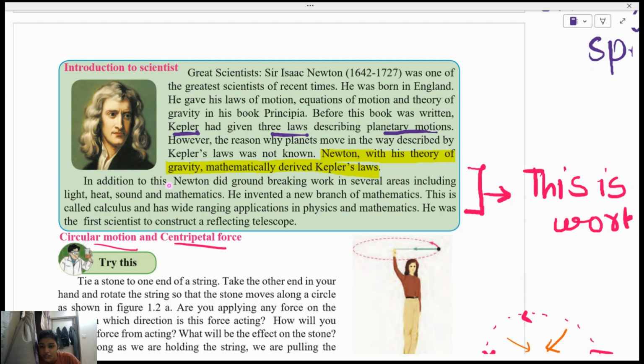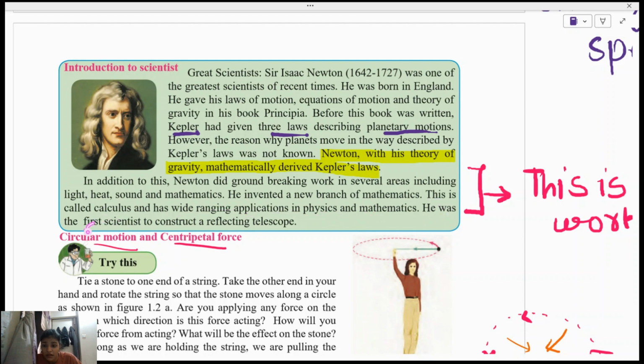In addition to this, Newton did groundbreaking work in several areas, including light, heat, sound, and mathematics. So basically, whichever field you find, Newton has done something or the other in that field. Every field he has touched at least once. He invented a new branch of mathematics called calculus, which has a wide range of applications in physics and mathematics.